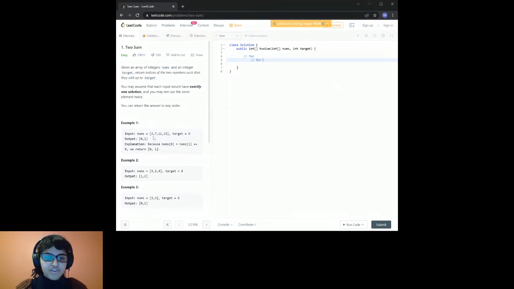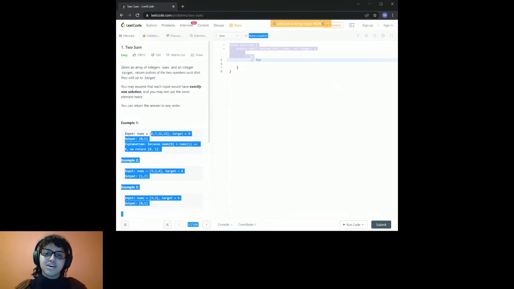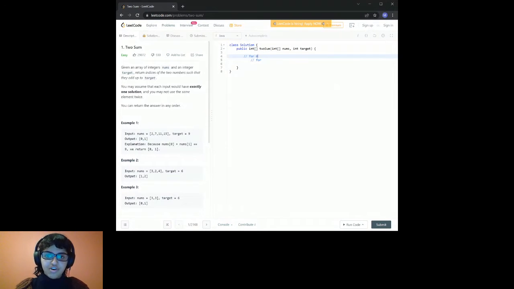And the first for loop would be looping through every single array value from the index of 0 to n minus 2. And the inner for loop would be going from 0 to n minus 1. And I'll explain in a second why we do this. So this is the brute force method. Again, maximum amount of comparisons.